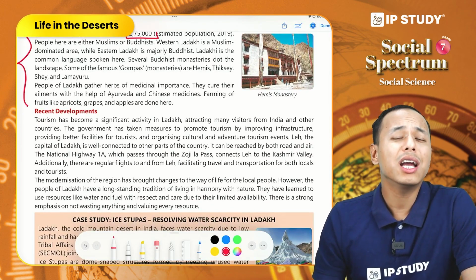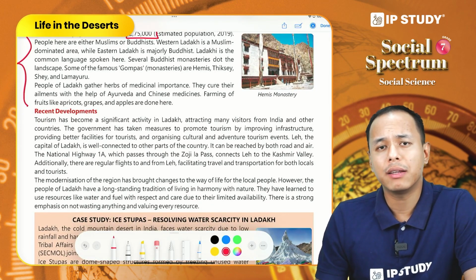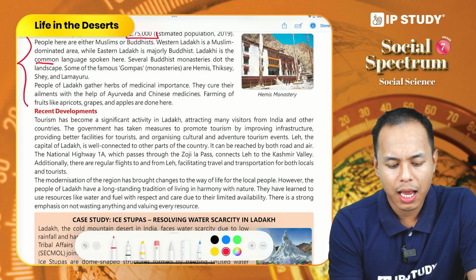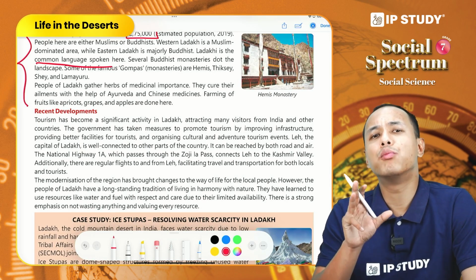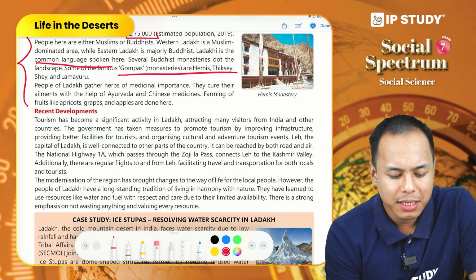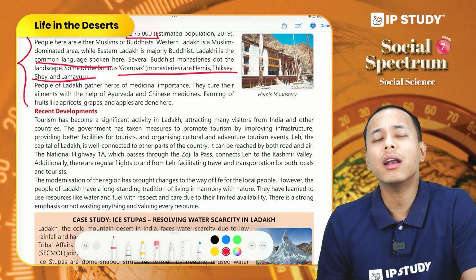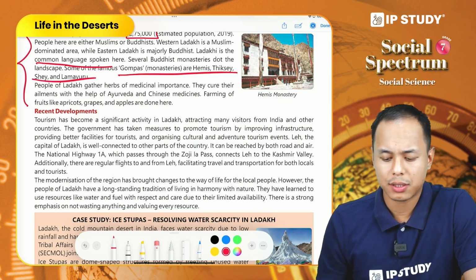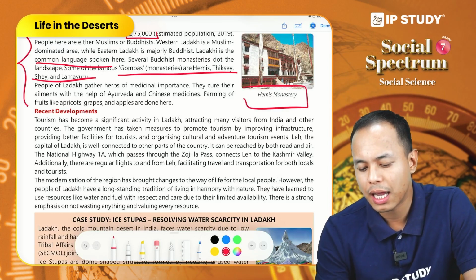Ladakhi is the common language of the people living in Ladakh, and in Ladakh we can find many Buddhist monasteries, and monasteries like Hemis, Thikse, Se and Lama Yuru are some of the popular monasteries of this region. So this is an image of Hemis monastery.